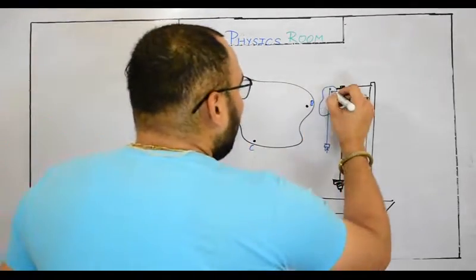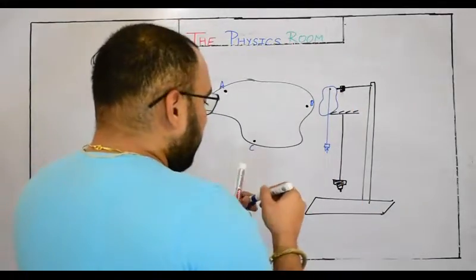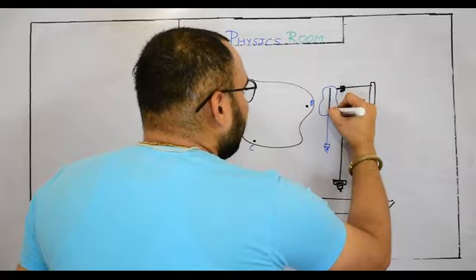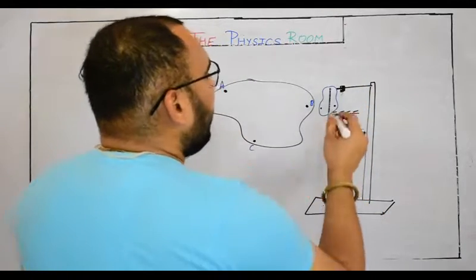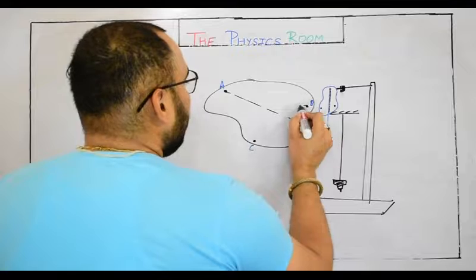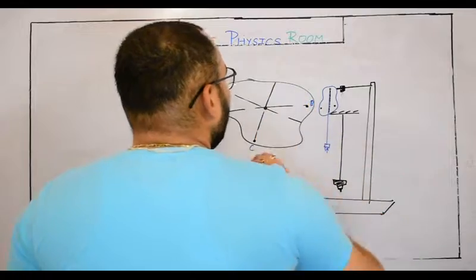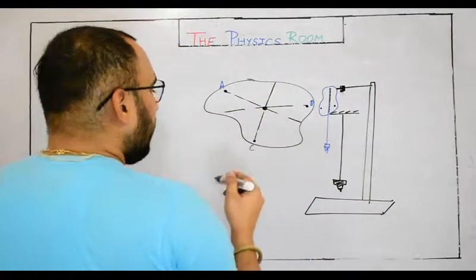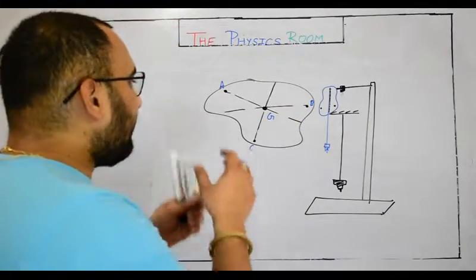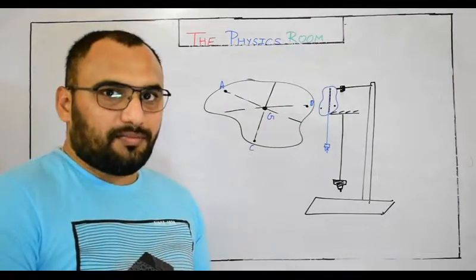So just draw a line along the plumb line. You will have to draw a line with the help of the plumb line, like this. Repeat the process for the remaining holes also. Suppose for A we get this, for B we get this, and for C we get this. So ultimately they will intersect. You will find it in the experiment. They intersect each other at a common point. That common point would be the center of gravity. So this is the way to find out the center of gravity with the help of a plumb line and a stand for a given lamina.